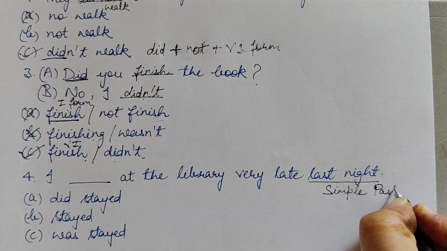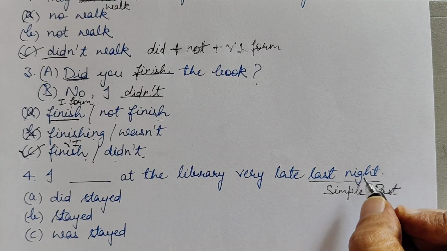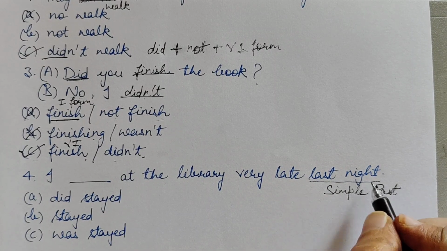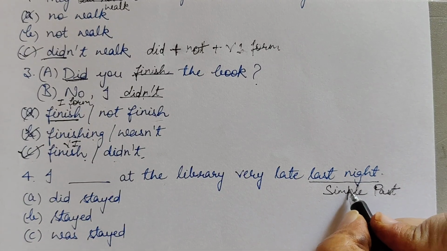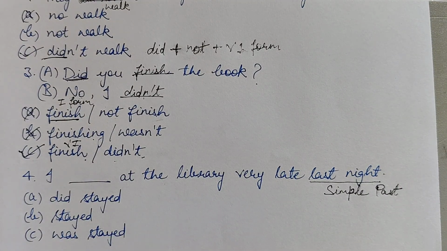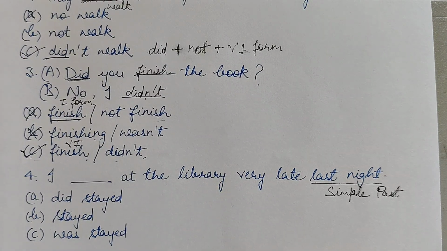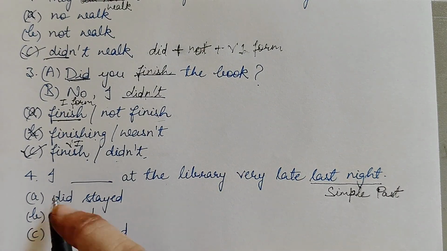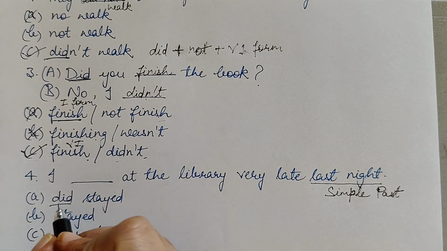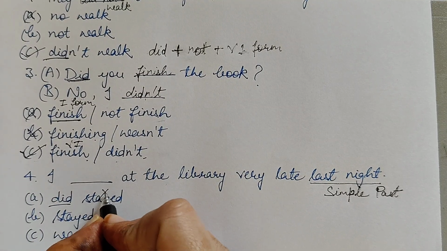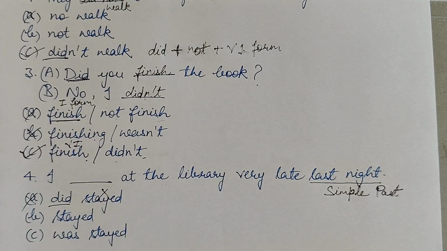Okay, and whenever we have expressions like last night, yesterday, the day before, we are going to use simple past tense. There are three options given here. So first is did stayed. With did, the verb's second form doesn't come, so this option is incorrect.